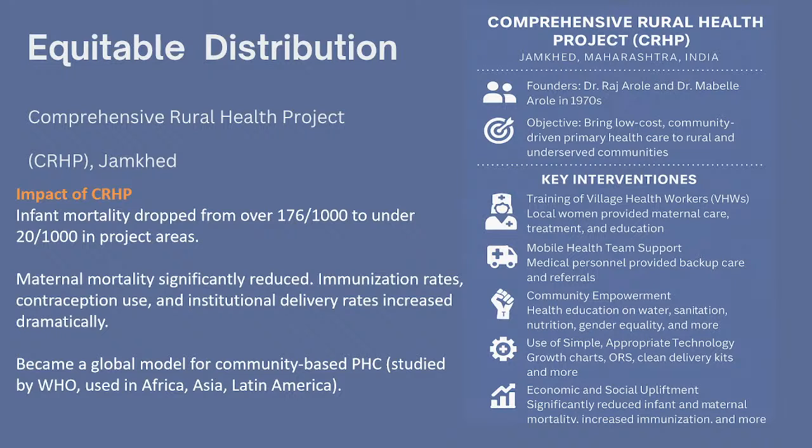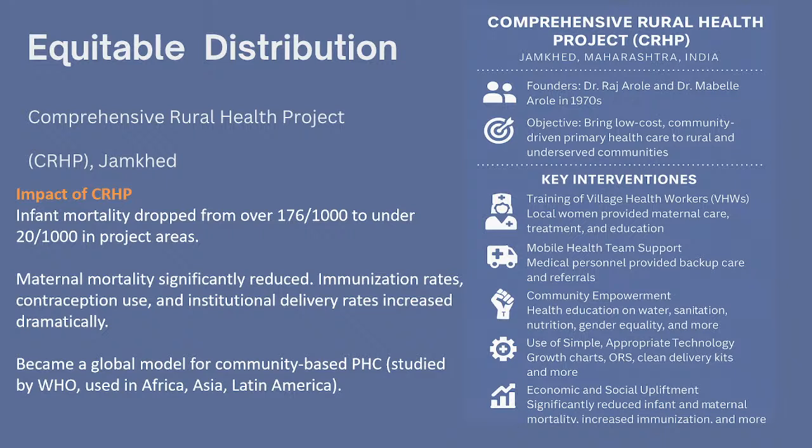So, the training of village health workers, local women provided maternal care, treatment and education, mobile health team support, wherein the far off places were given these mobile health support, that is, since the patients were not able to come to the hospital, a mobile van with one of the basic facilities, because what we see as basic right now was not very basic at that point in time. So, what we are seeing, day in and day out, that we go to an urban health center, we go to a primary health center, we go to our rural health centers, that had only come about after these particular primary health care principles had come into the system of health.